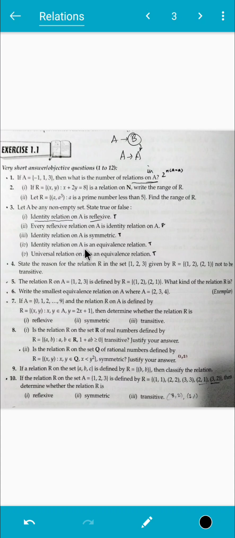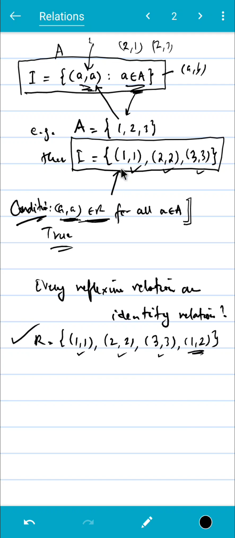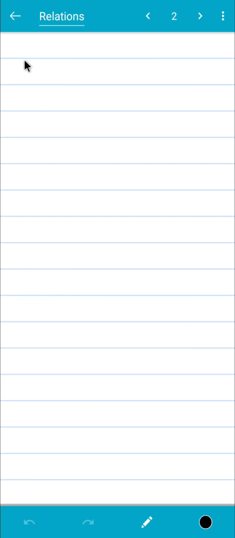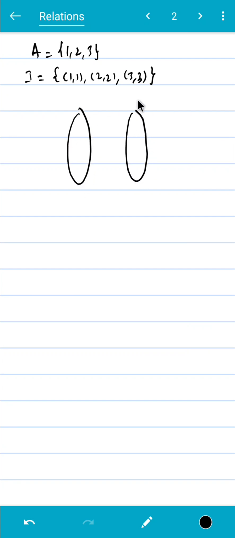Then, the identity relation on A is symmetric. So let's check this. Is this symmetric? Let me take another page. Identity relation I equals, let's take the same relation, 1 1, 2 2, 3 3 for the set A, 1 2 3. Is this symmetric? Judging from the picture also we can see, if we draw the diagram, if this is A, this is 1 2 3, 1 2 3.